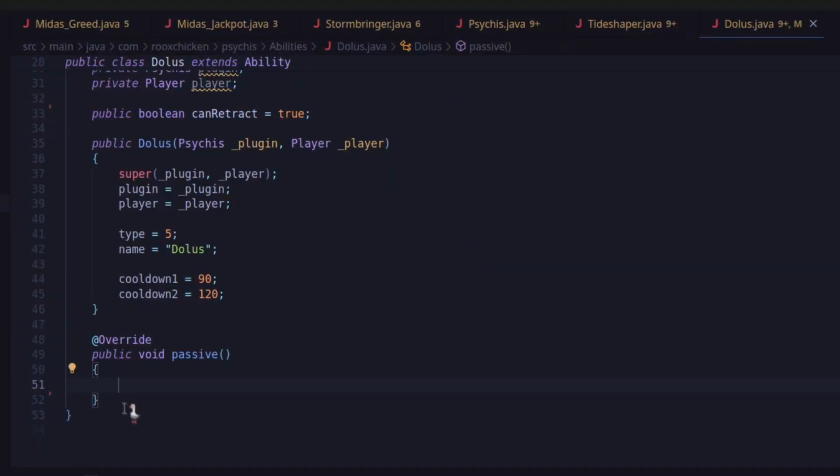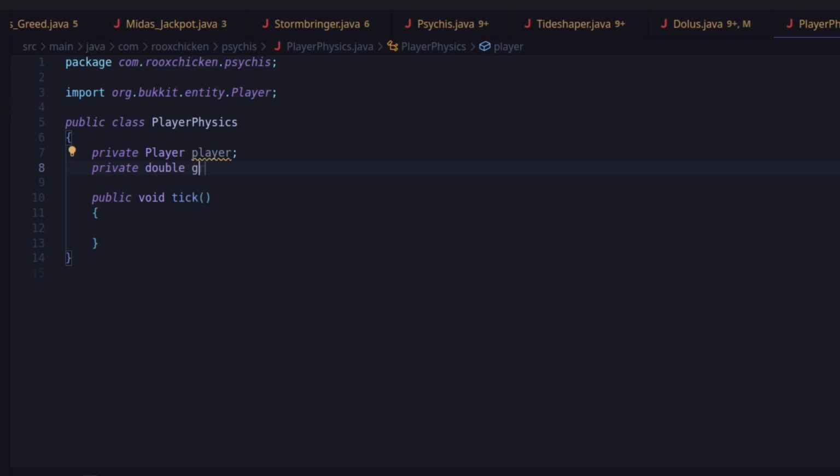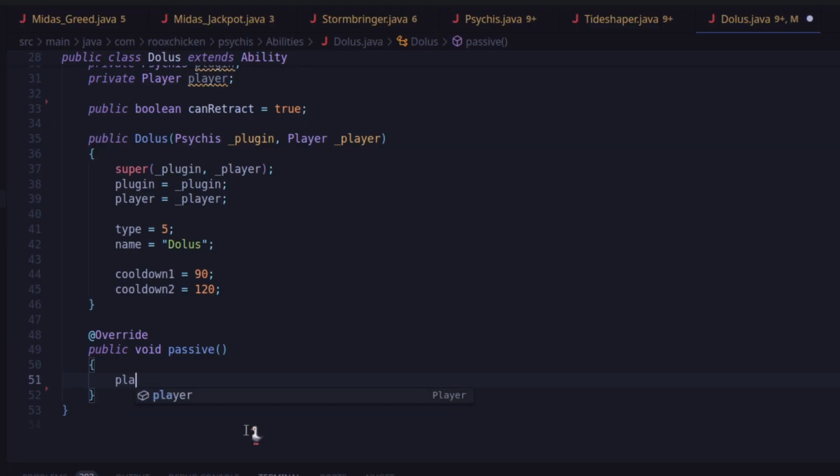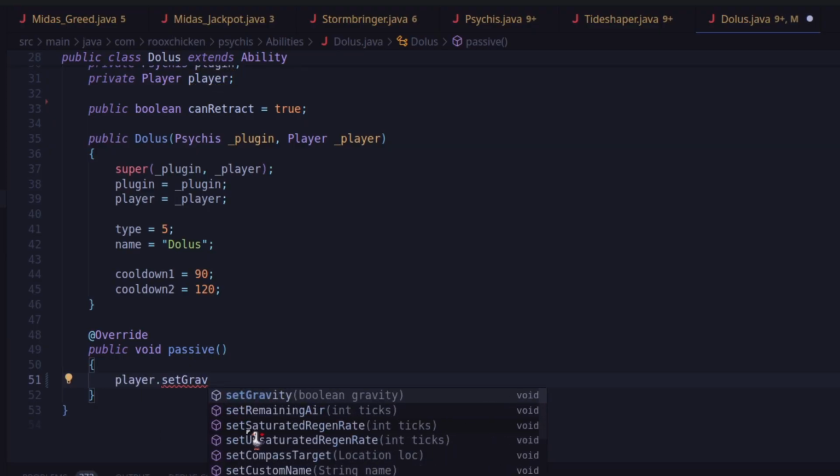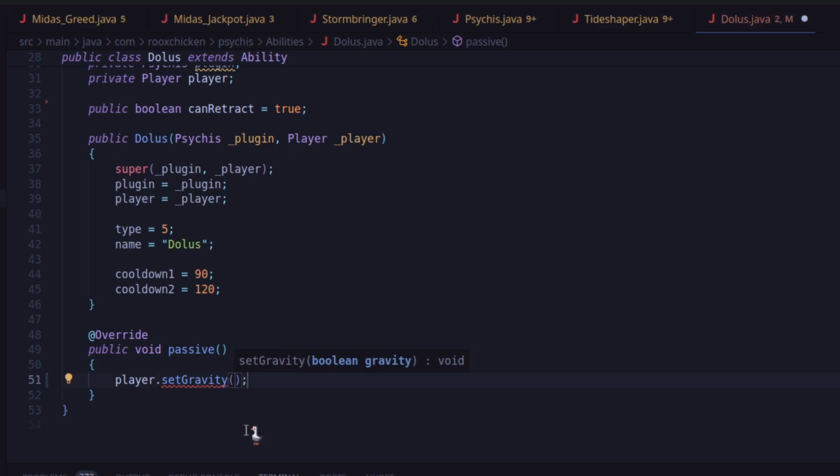Typically I start with the passive as it's usually the easiest, but I've never actually changed the player's gravity before. Now, if I don't know something when I'm programming, I usually think about how I would implement it in my own project and try to see if the developers had the same idea as me. If I were making player physics, I would store the player's gravity in a variable, so that if I wanted to change it, it would be as easy as changing this one number right here. So logically, I try to see if there was a gravity variable that I could just change. Okay, player.setGravity. Oh no, it's a boolean.